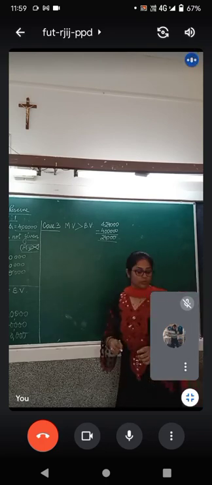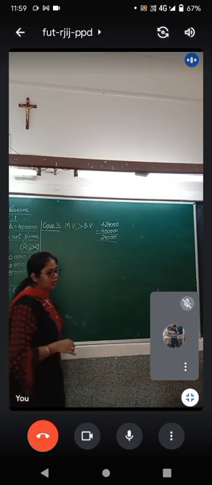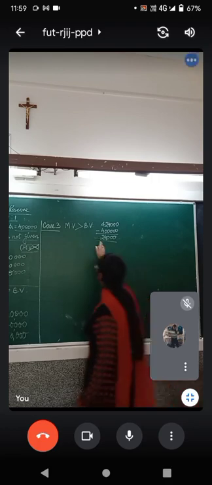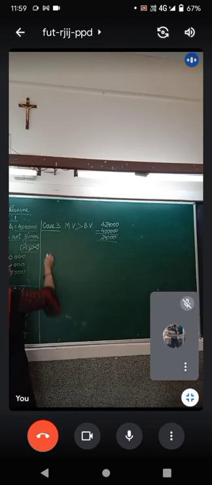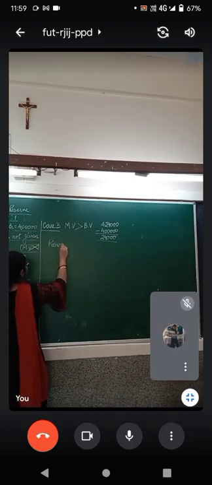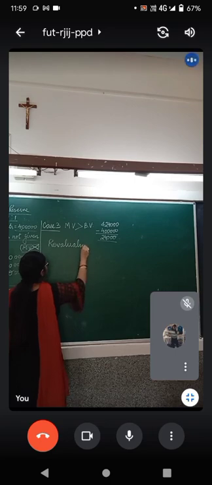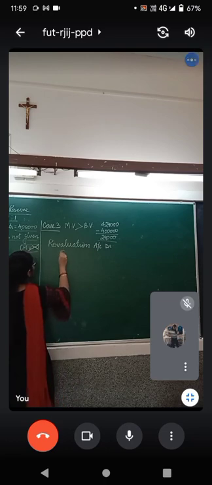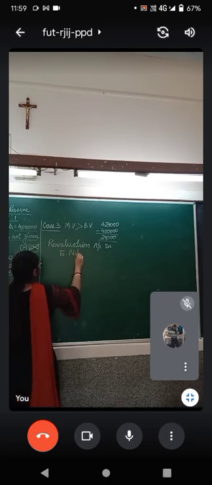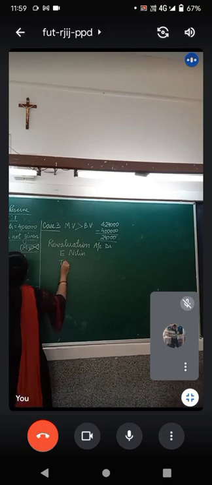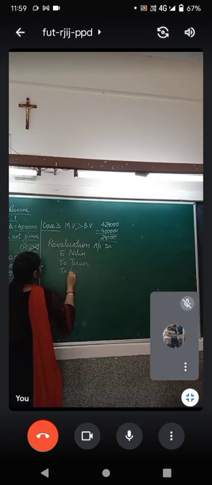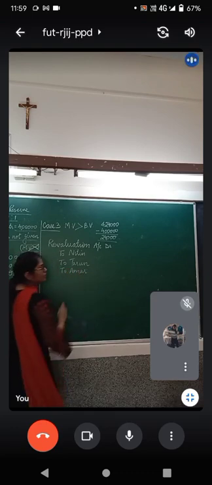Now how are we going to do this? We are going to transfer the profit on revaluation to revaluation account. Whatever increase or decrease is made in the value of asset is to be paid through the revaluation account. So the journal entry becomes revaluation account debit to Nitin's capital account, to Tarun's capital account, and to Amar's capital account.